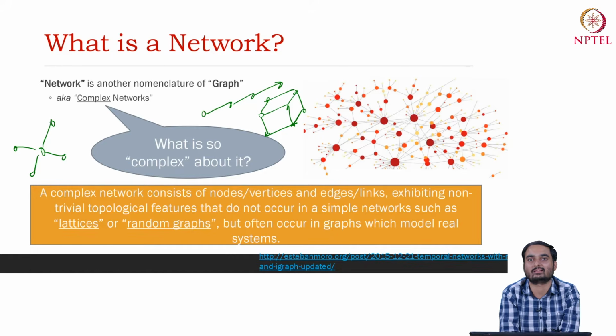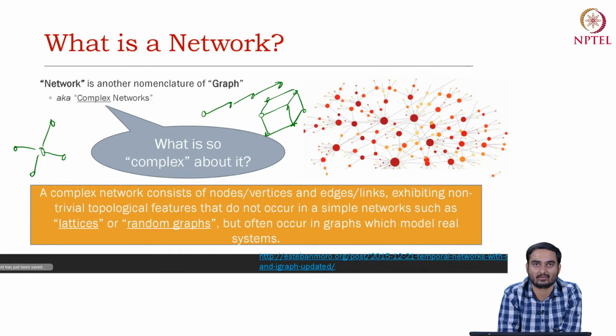Now, these terms might sound a little vague. Don't worry, I will explain what I mean by topological feature, topological structure, non-triviality and so on, that do not occur in simple networks like a lattice or a random graph. Again, random graph and lattice may sound a little vague, but we will discuss all these things.